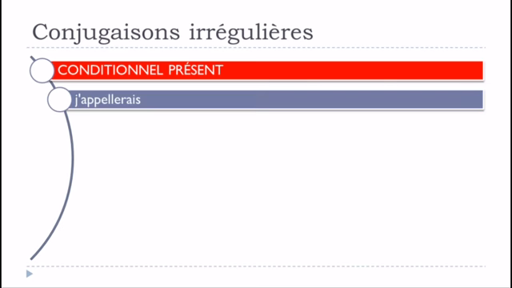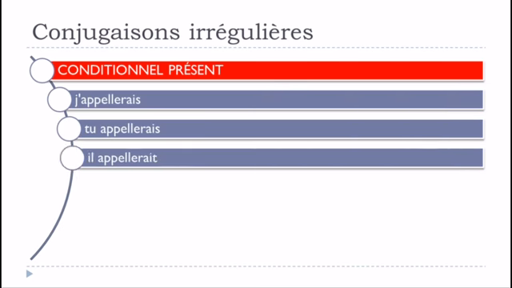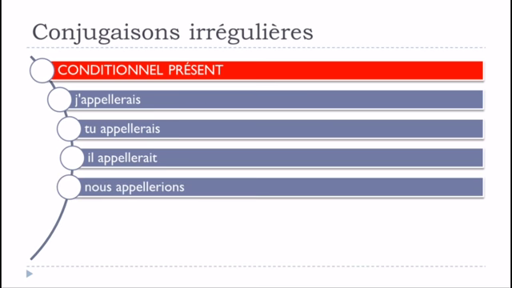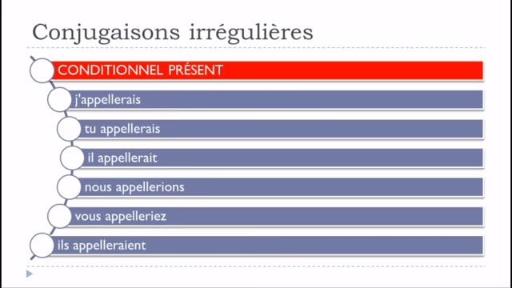And it will be exactly the same thing, sorry. J'appellerais, tu appellerais, il appellerait, nous appellerions, vous appelleriez, ils appelleraient. Okay? So same thing, you've got to double the L, and it does concern all the forms, if you can look carefully. So j'appellerais, tu appellerais, il appellerait, nous appellerions, vous appelleriez, ils appelleraient.